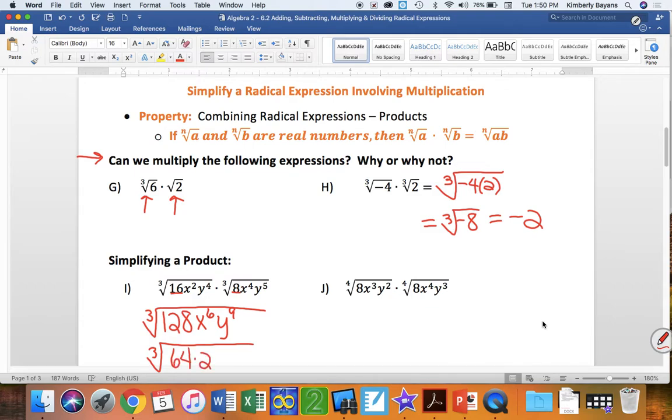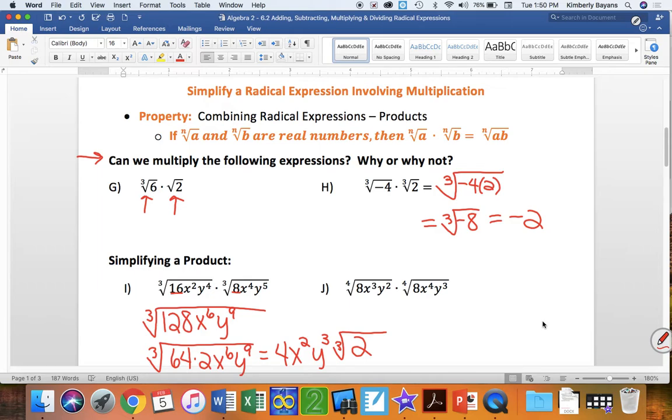Okay, my x to the 6th is a perfect cube because 6 is divisible by 3. My y to the 9th is a perfect cube because 9 is divisible by 3. So I'll take the cube root of 64, I'm going to get 4. I'm going to take the cube root of x to the 6th, I'm going to get x squared, because again, I'm doing 6 divided by 3. My cube root of y to the 9th would be y to the 3rd because I'm doing 9 divided by 3. Yet I still have, and this is where you have to make sure you can tell it's a cube root and not a cube somewhere else, I still have a 2 left under there.